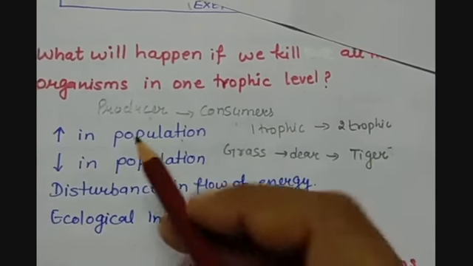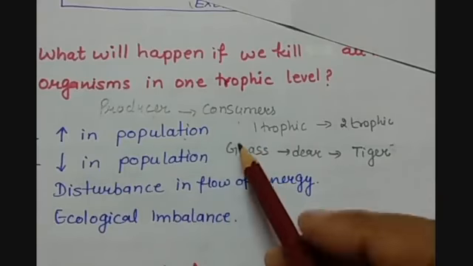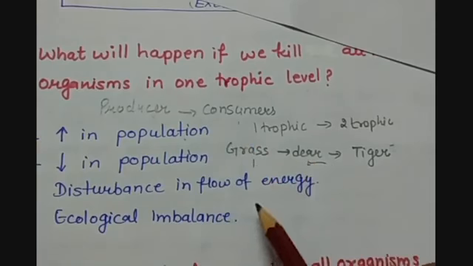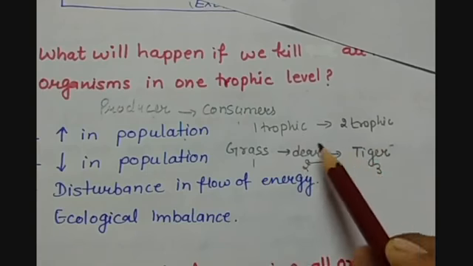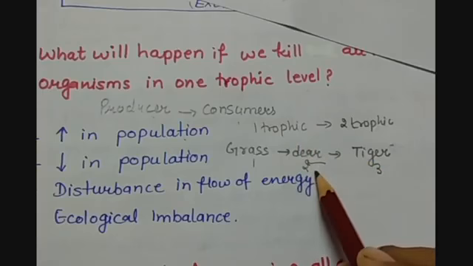So the first point is that there will be a huge increase in the population of the organisms at the previous trophic level. Here grass is at the first trophic level, deer is at the second and tiger is at the third. If we kill the organisms at one level, then the number of organisms at the previous trophic level will increase.